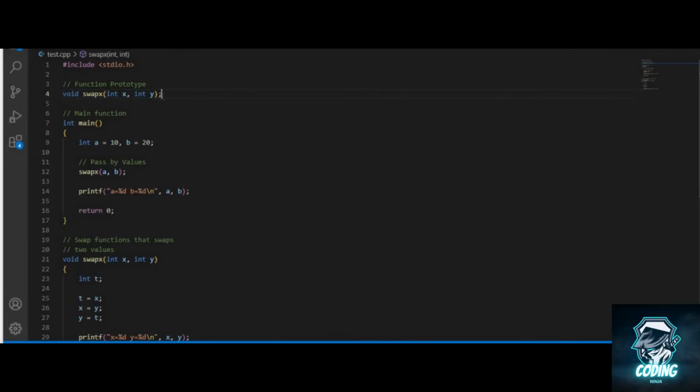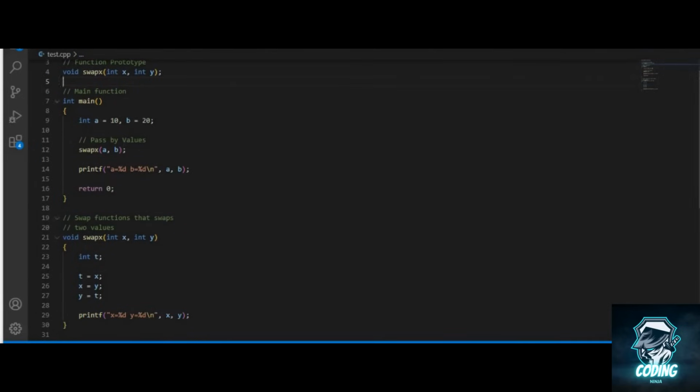You can either declare and define the function in a single place on top of the main function, or you can define the function prototype above the main function and then define the function below the main function. So here we have defined our prototype of void swap x, and then we have our main function.